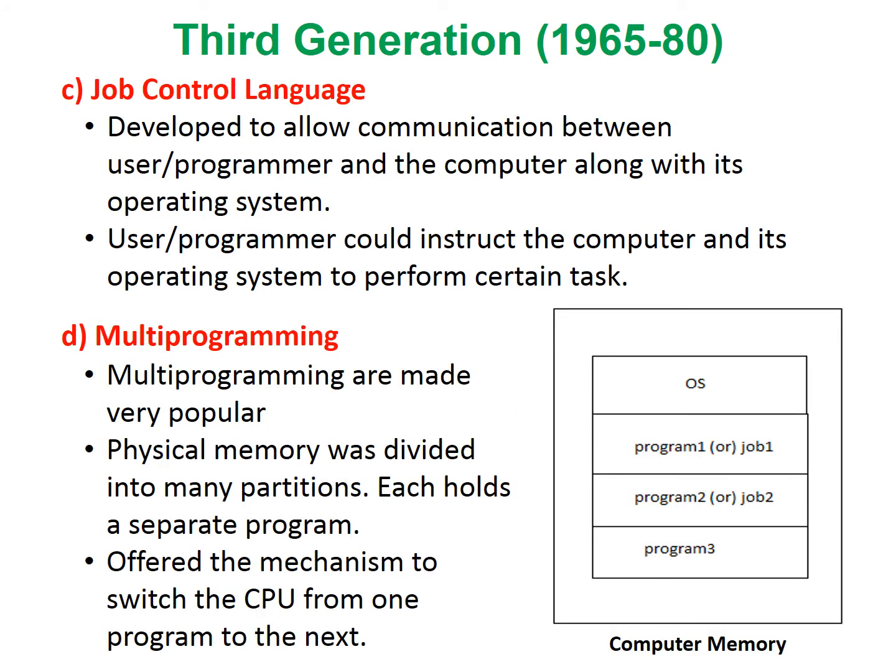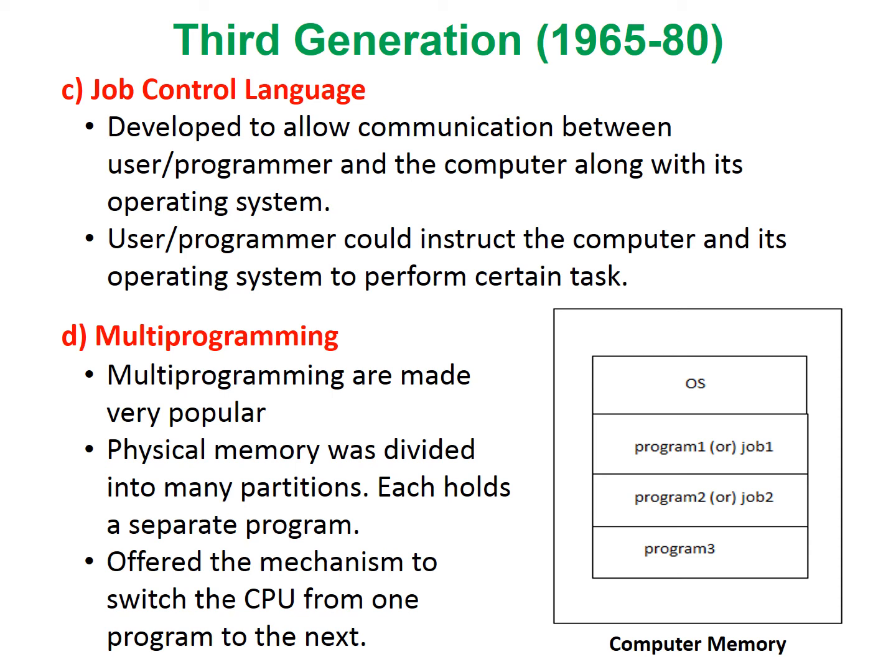Job control language was one of the key features of this generation. It was developed to allow communication between the user or programmer and the computer along with its operating system. Only after the introduction of job control language was the user or programmer able to instruct the computer and the operating system to perform a certain task.